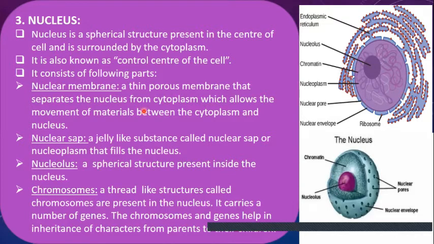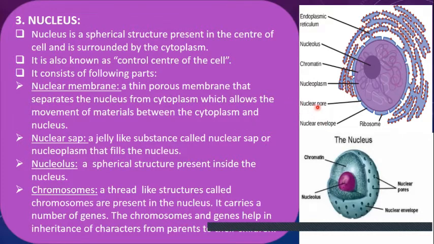This nucleus consists of four parts. First is the nuclear membrane. This is a porous membrane which separates the nucleus from the cytoplasm and allows movement between the cytoplasm and the nucleus through tiny pores called nuclear pores.